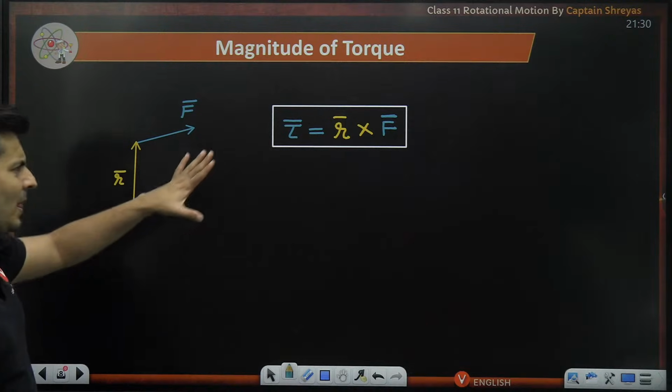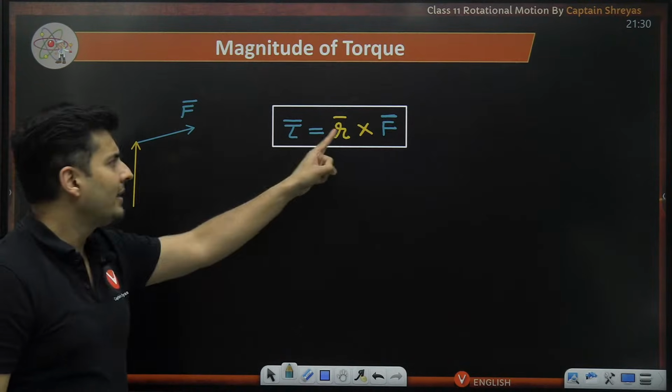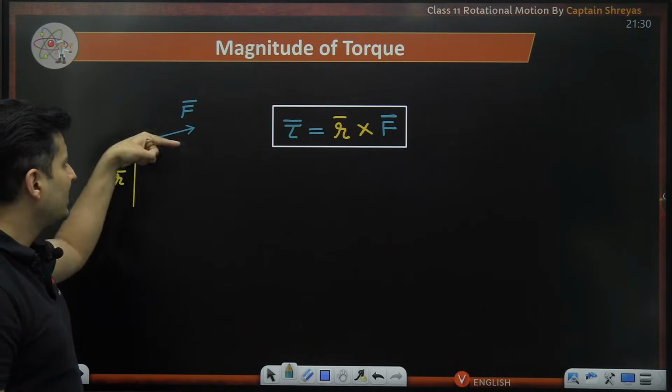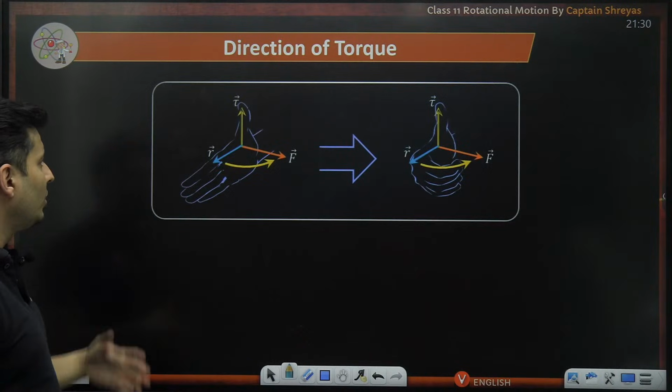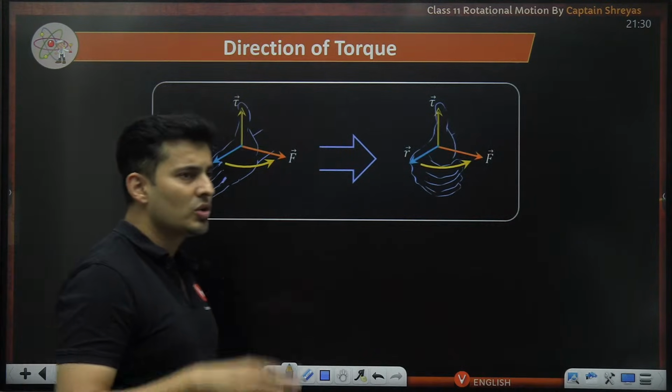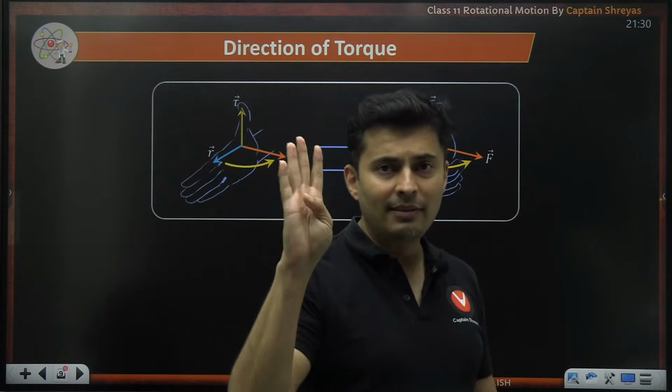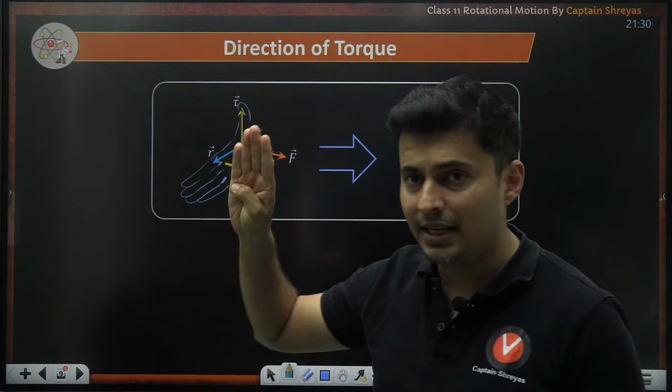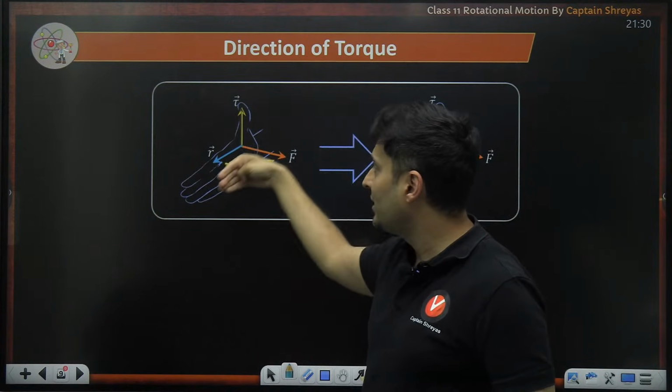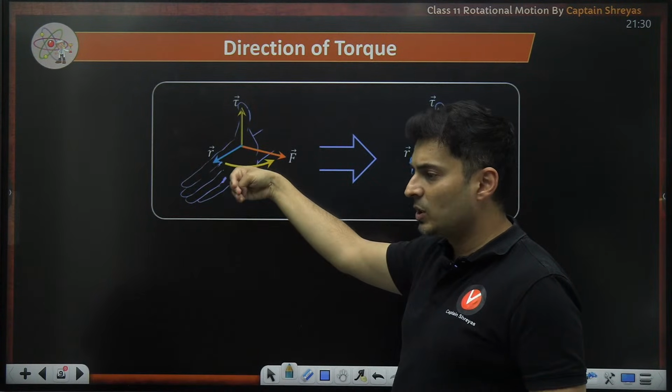Now, if you see over here, R is the first vector, force is the second vector. So whenever you take cross product, you always use your right hand thumb rule, where the four fingers of your right hand initially will point in the direction of R, then slowly they will bend.